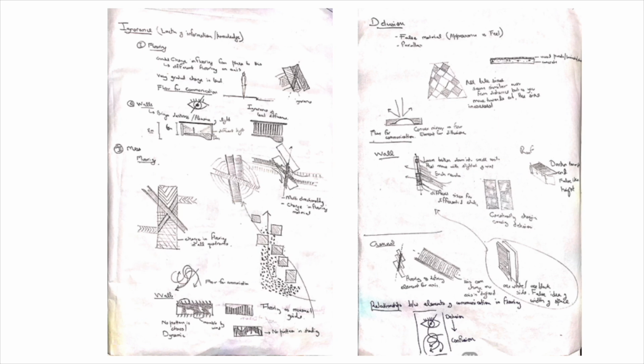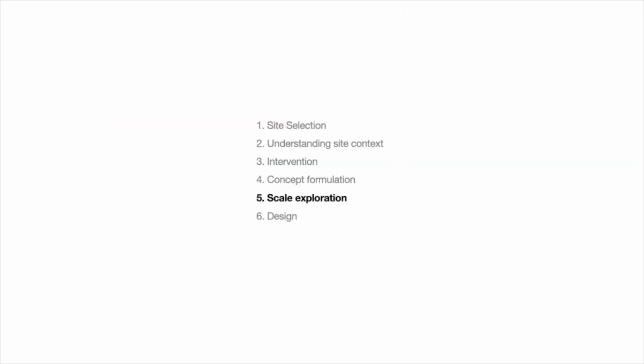These were some sketches that I did to understand the elements of ignorance, mess, and delusion, and how they can be represented architecturally. Then we move to scale exploration.